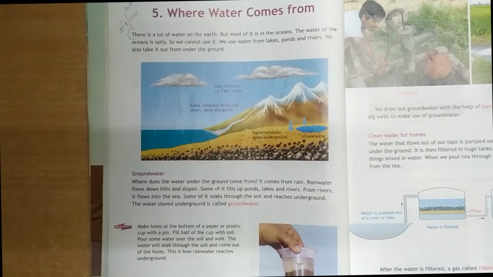But the ocean water is very salty. It is not useful for us, isn't it? Why? Because it is very salty. We cannot use it, so automatically we use water from lakes and ponds. And also we use underground water.